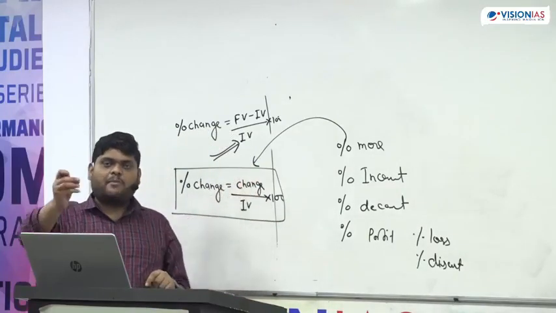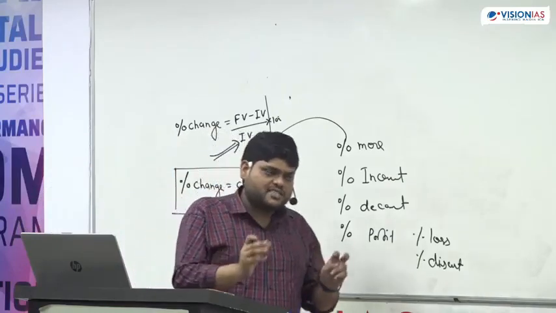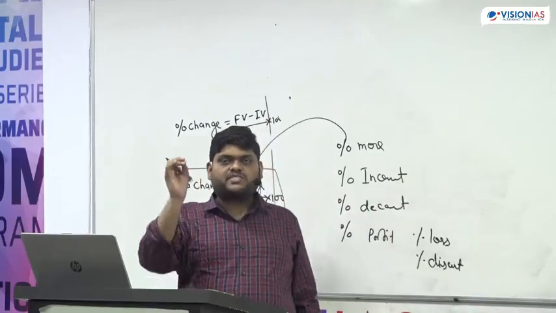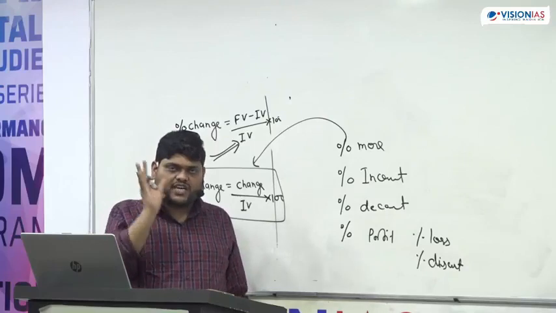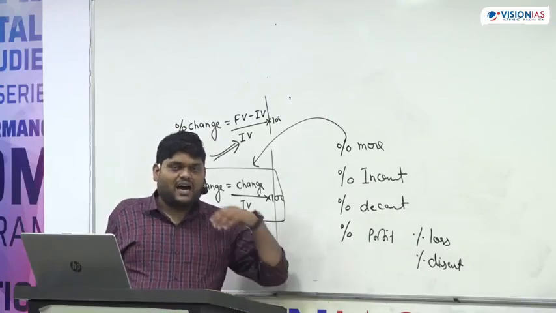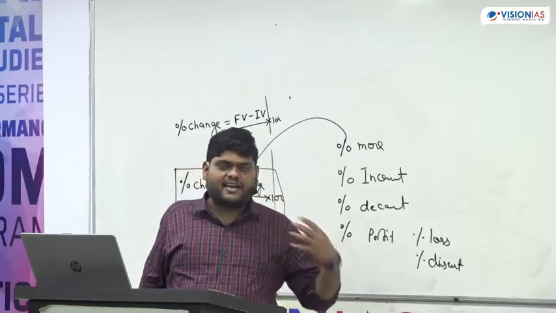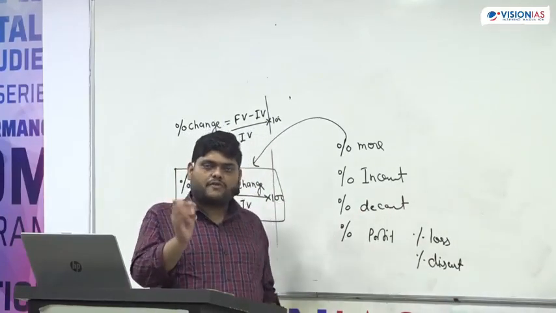They will say Ram height is how much percent more than Shyam height. That means they are asking percent of change. A salary is how much percent more than B salary. That means they are asking percent of change. The area of rectangle is how much percent increase than previous one. That means they are asking percent of change.